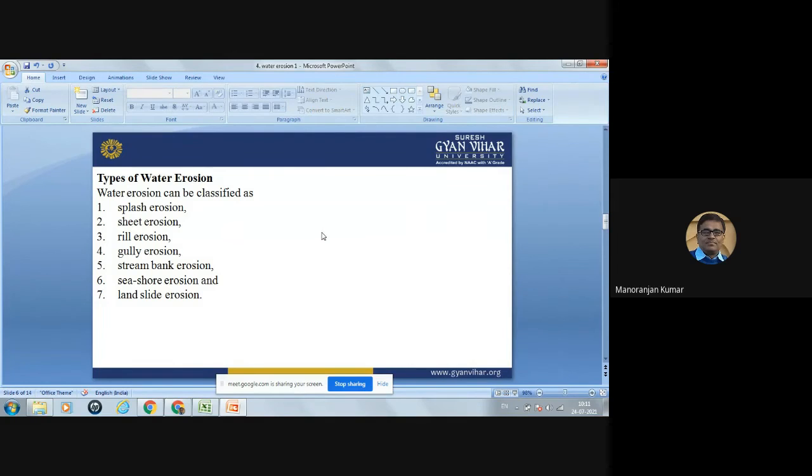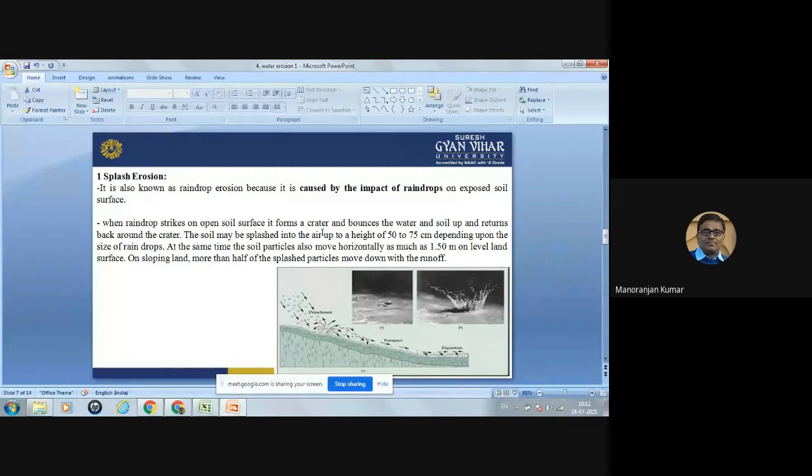Those types are splash erosion, sheet erosion, rill erosion, gully erosion, stream bank erosion, seashore erosion, and landslide erosion. Okay. So these are the types of water erosion. Now we will see one by one. First is splash erosion.